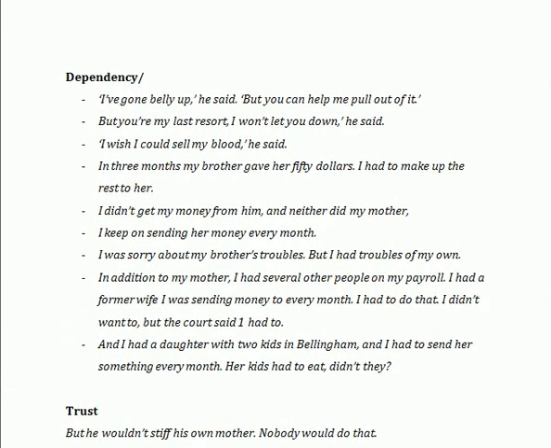Theme of dependency. All the family are dependent upon him, and as his brother says, "I've gone belly up, but you can help me pull out of it. You are my last resort. I won't let you down. I could sell my blood for you."